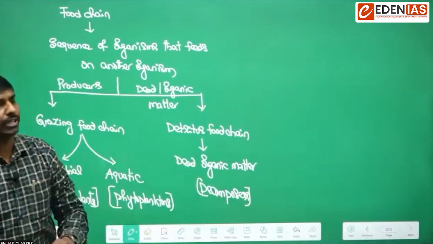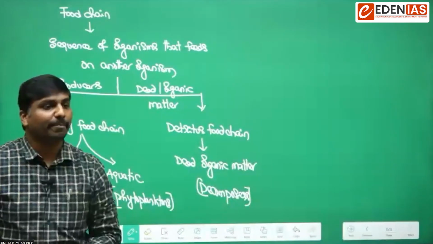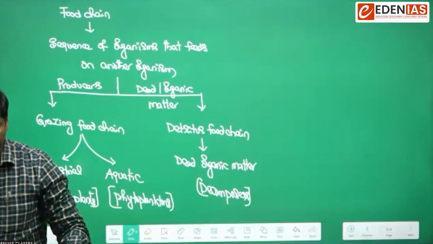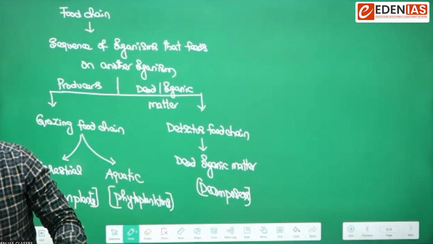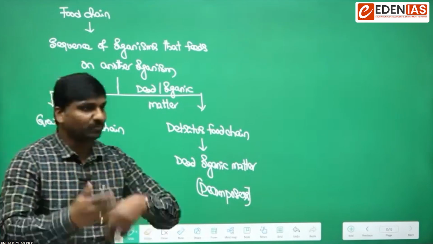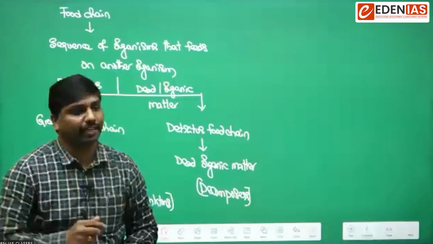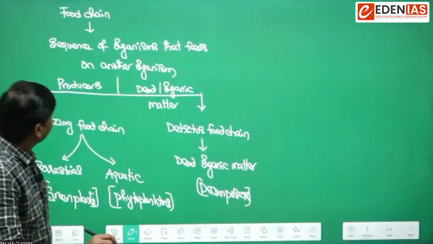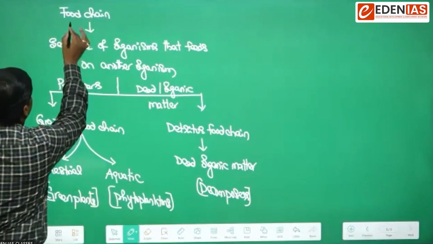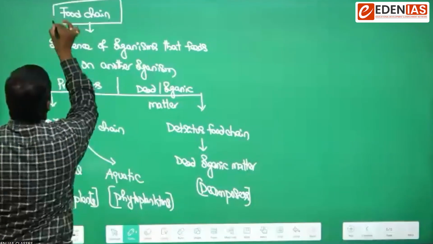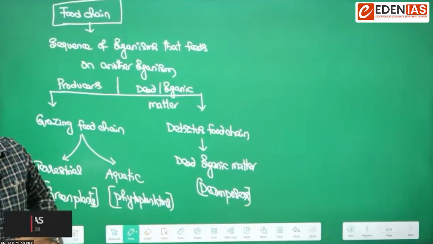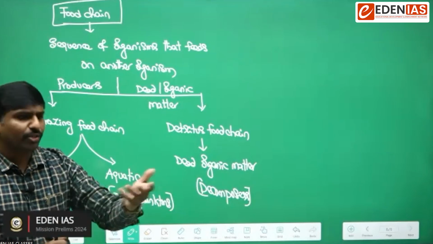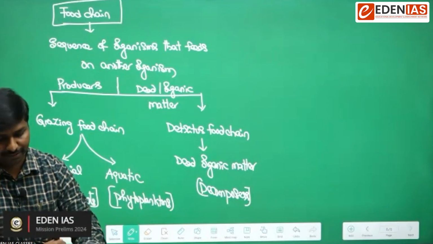Decomposers play a vital role in the detritus food chain. They are responsible for the digestion, or the further processing, of the dead and decayed matter. So in this manner, we can understand what a food chain is. Examples for food chains, you already know about them.